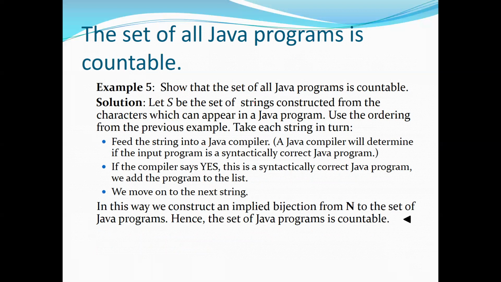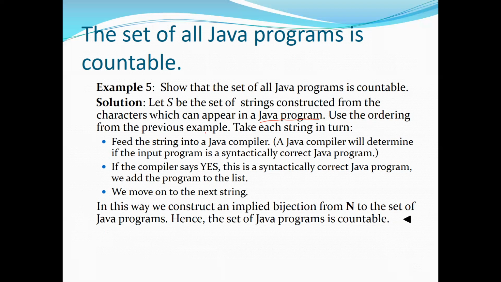So let S be the set of strings constructed from the characters which can appear in a Java program. So for example, for the Java programming language, how many programs can be constructed, how many software can be constructed, how many programs can be written for the Java programming language? Obviously there are infinite programs that we can write for Java, right? But is that infinite set countable or uncountably infinite? So how can we prove that?